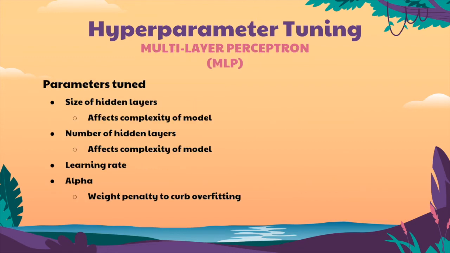Now, we will be going through the various parameters tuned for the different models. For the multi-layer perceptron, we tune the size of hidden neuron layers and number of hidden layers, both of which affect the complexity of the deep learning model. We also tune the learning rate and the alpha, which is a regularization weight penalty to prevent overfitting on the training data.